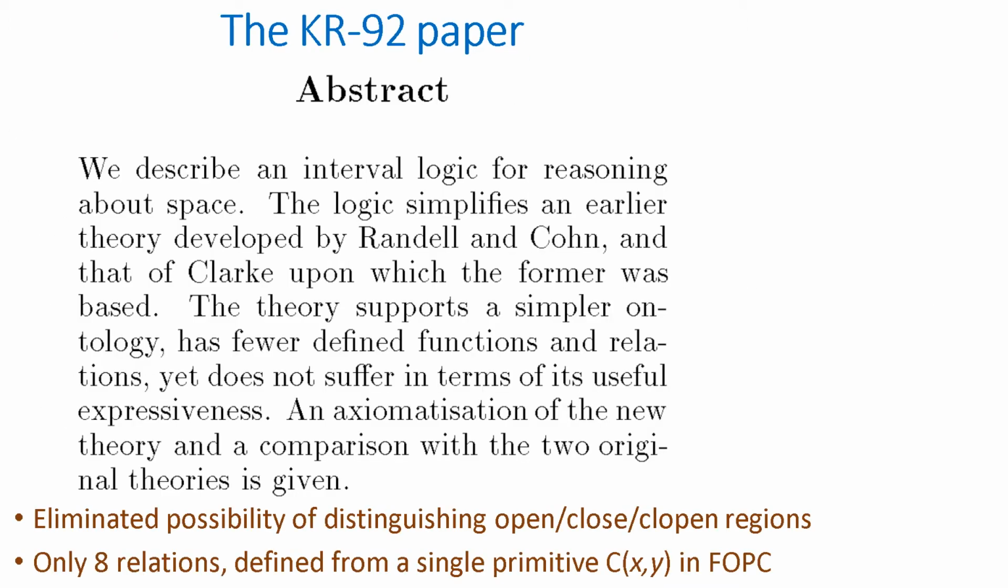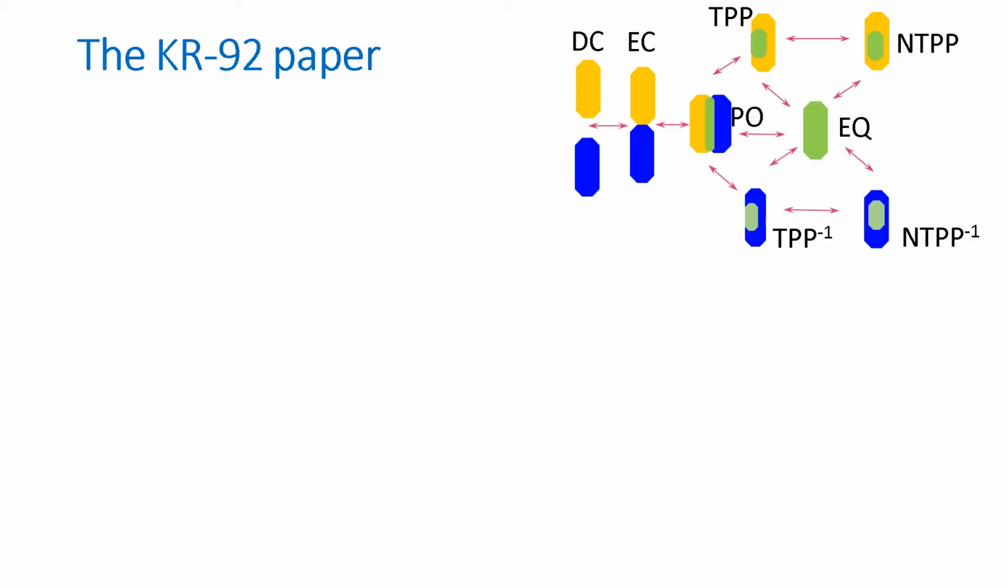In the KR92 paper, because we were interested in naive physics, we thought that was too much complexity to be able to distinguish boundaries, which we didn't see the point of in a naive physical theory of space. So we defined this new theory which only had 8 relationships and eliminated that distinction. All defined from the same C(X,Y), X is connected to Y, primitive relationship, and all done in first order predicate calculus.